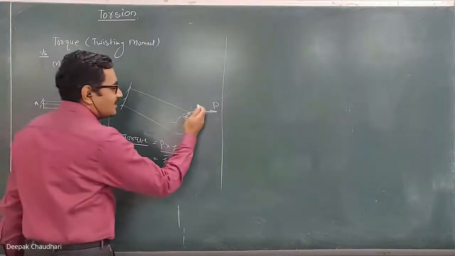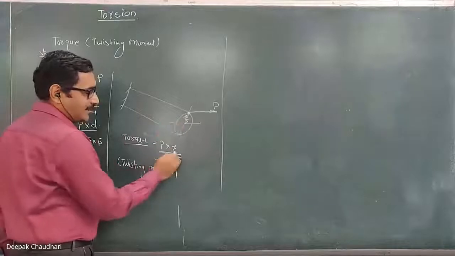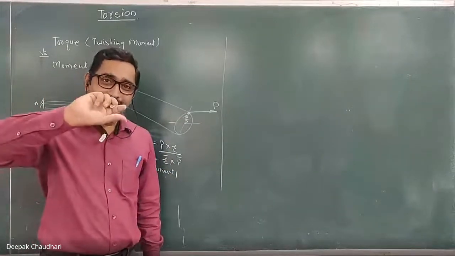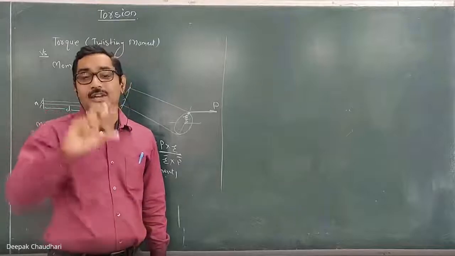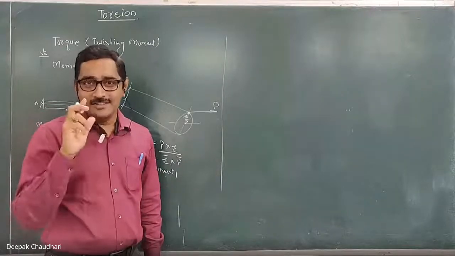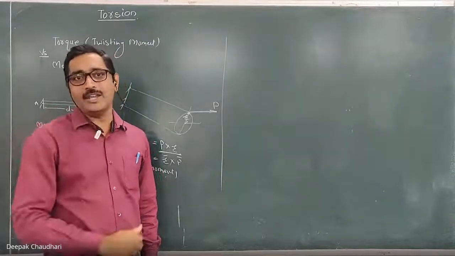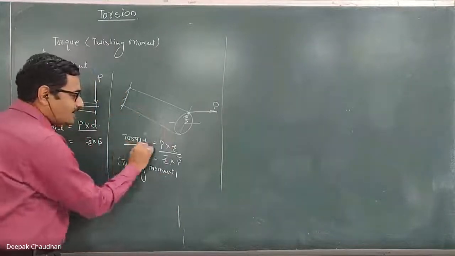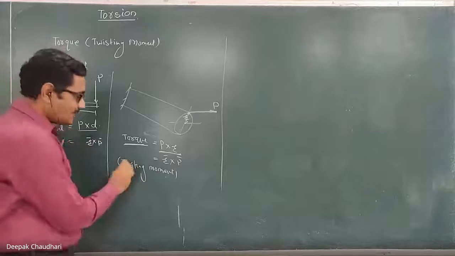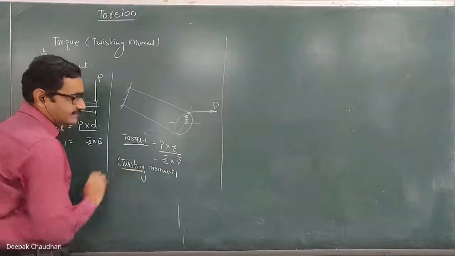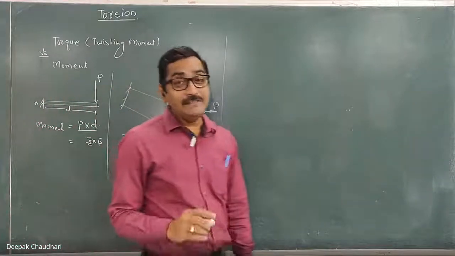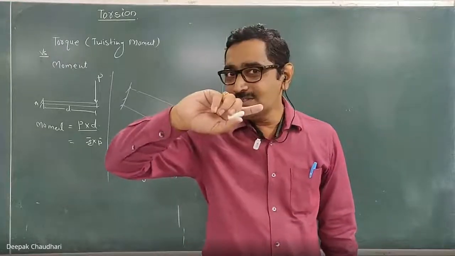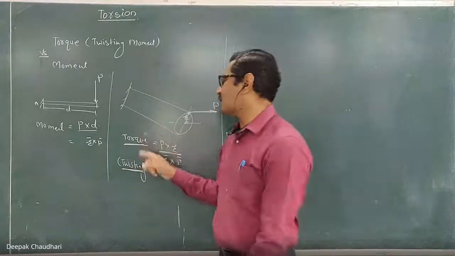This is also a moment, but when the effect of the moment is to twist the body or the component, that moment is known as a torque, or a twisting moment. The name itself indicates it.